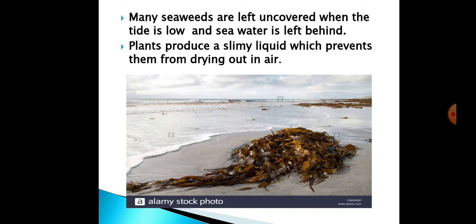So these plants produce a slimy liquid so that they are protected from drying in the air. You can see the picture of the seaweeds here. They are left over because the tide is low. The water level is away from the seashore.